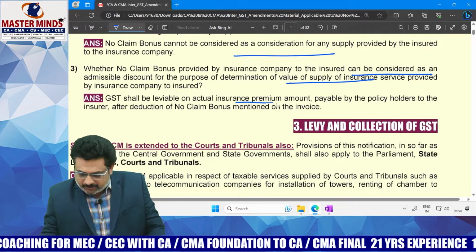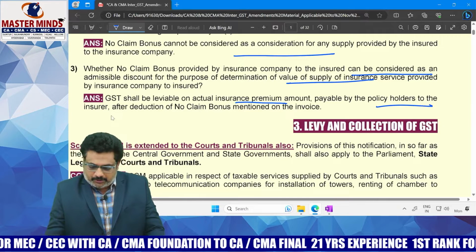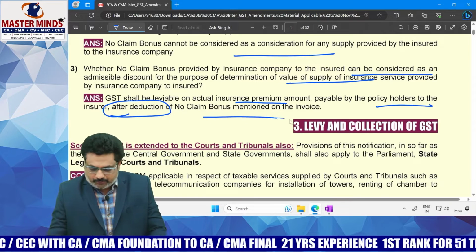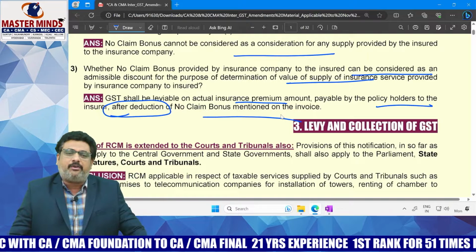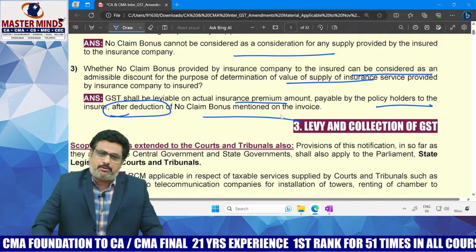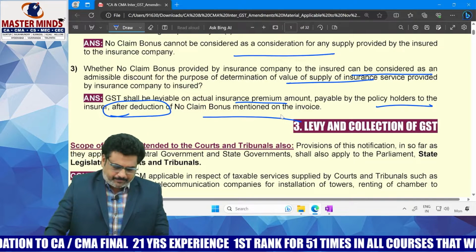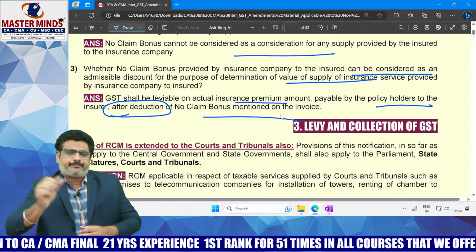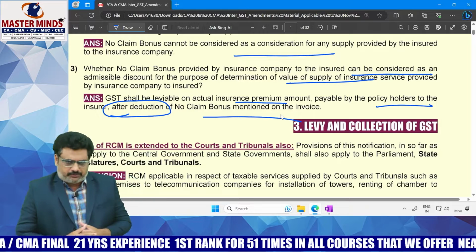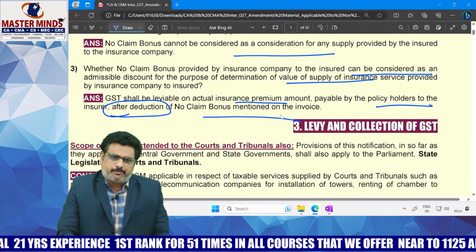GST shall be leviable on the actual insurance premium payable by the policyholder after deduction of no claim bonus on the invoice. That means that particular no claim bonus can be claimed as a discount as per section 15 subsection 3. So what is the summary of this particular point here?